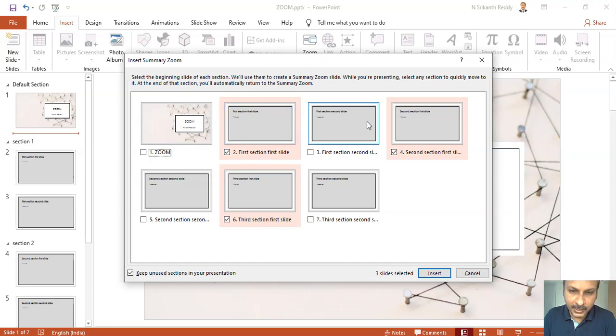Now it has finally picked up the three sections: first section, second section, and the third section. You can also check the other slides, but the feature is mainly for just clicking on insert. If you want to insert extra slides apart from the first slide of each section, you can do that.